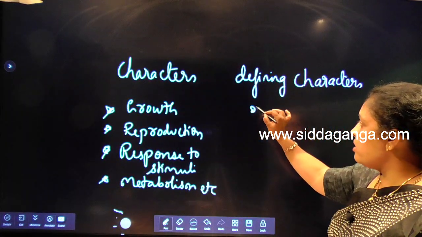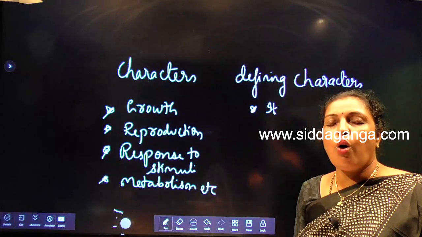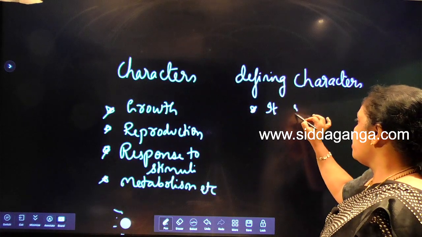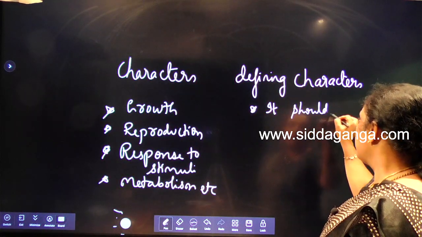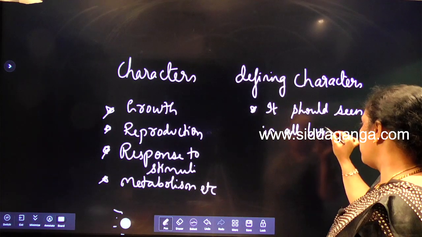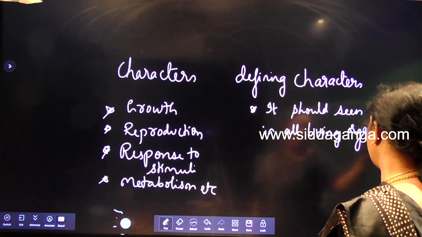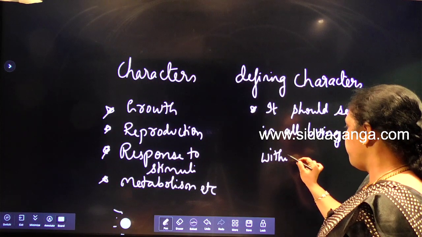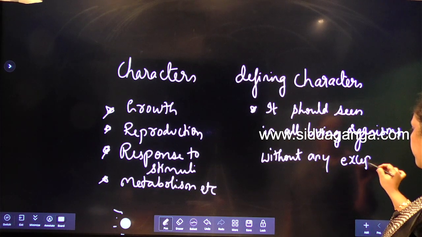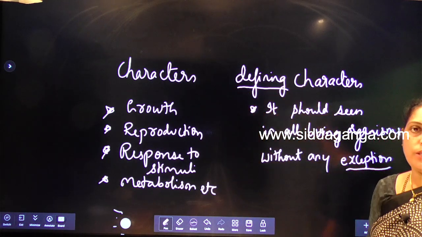A defining character means the character should be present in all living organisms without any exception. Then that character we consider a defining character.